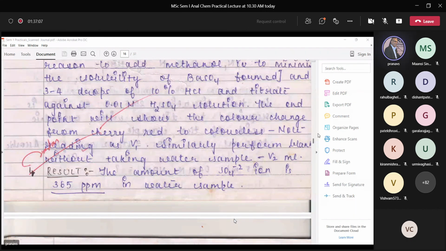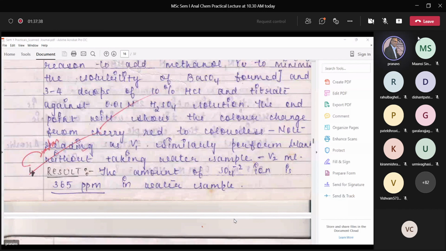To ensure that, you add methanol. It covers the precipitate, and it doesn't allow its dissolution in this process. And therefore, you titrate only the excess barium, and that too with sulfuric acid as the titrant.